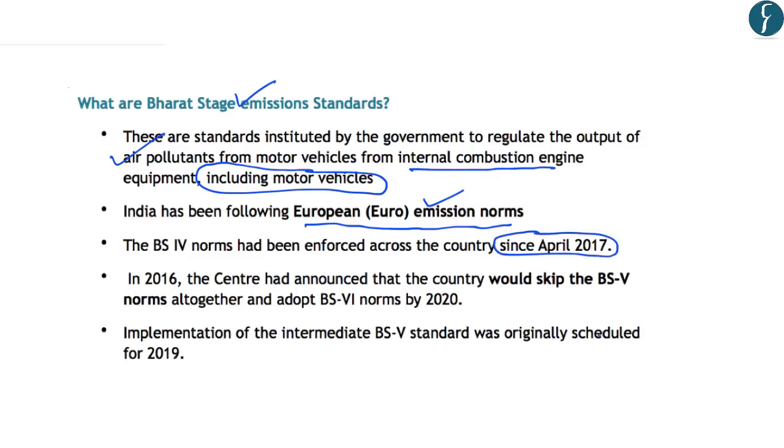However, another important fact is that the government is planning to skip the BS5 norms, and it is directly introducing the adoption of BS6 norms by 2020. So this is an important fact and should be kept in mind that BS5 norms have actually never been implemented or will never be implemented. And these BS5 norms were originally scheduled for 2019. However, now the government will skip the implementation of the BS5 standard and it is directly moving on to BS6 from the currently implemented BS4 norms. So these are some of the facts related to the Bharat Stage emission standard norms.